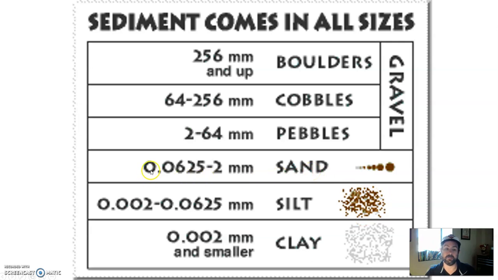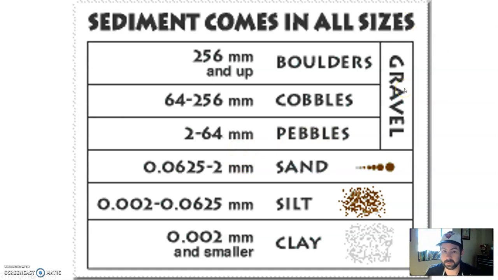Sand is anywhere from 0.0625 all the way up to a whopping 2 millimeters. That's actually something we can see. 2 millimeters is the distance between my fingernails here. So anything up to that size is considered sand. Anything bigger than 2 millimeters is considered gravel.